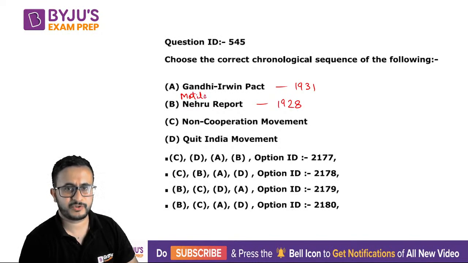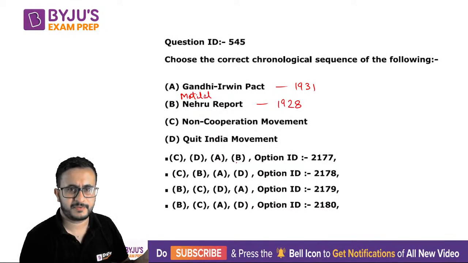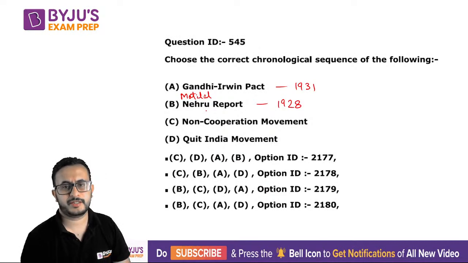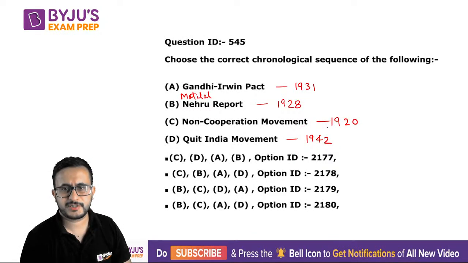Some of you must have thought Jawaharlal Nehru must be at the end, so maybe some people marked that as the answer. The non-cooperation movement was in 1920, and the Quit India movement was in 1942. So first comes the non-cooperation movement, that is C. Then you have the Nehru Report.